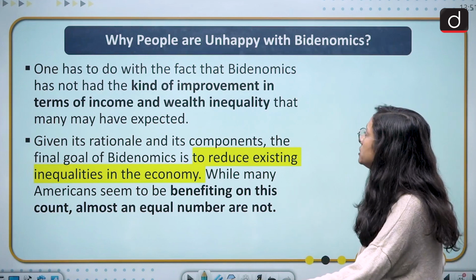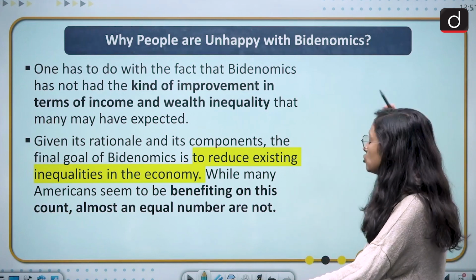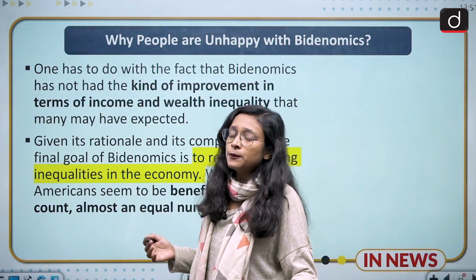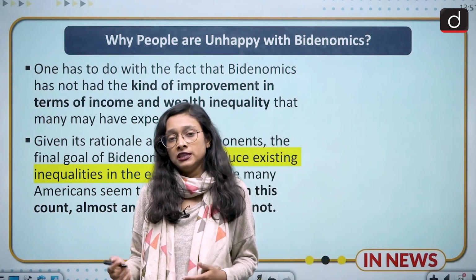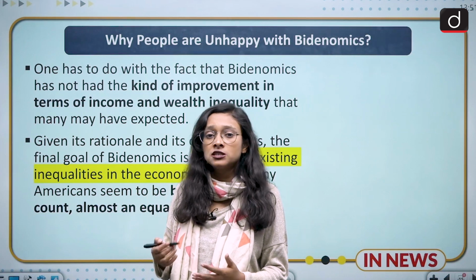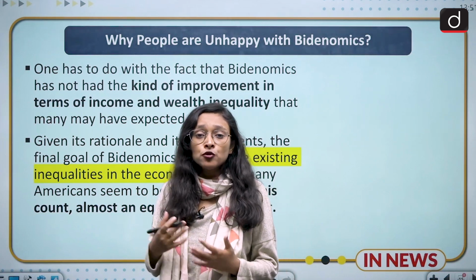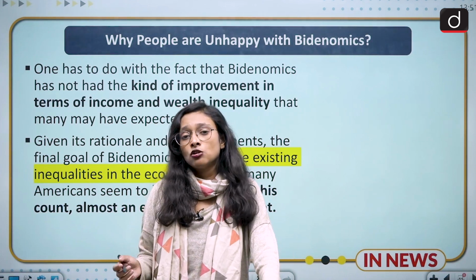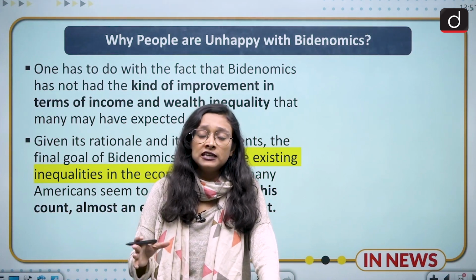Next slide is about why people are unhappy with Bidenomics. So there are various critiques of Bidenomics also. Many people are not happy with Bidenomics, and there are two reasons for it. The first reason is that it promises to reduce inequality, but it is not able to reach that kind of situation.